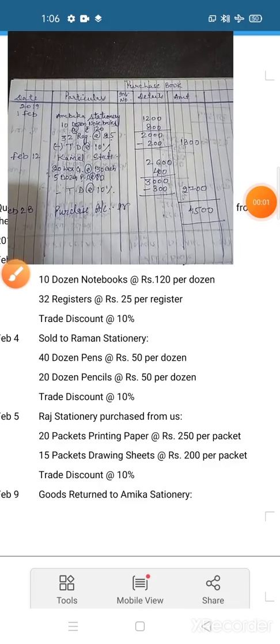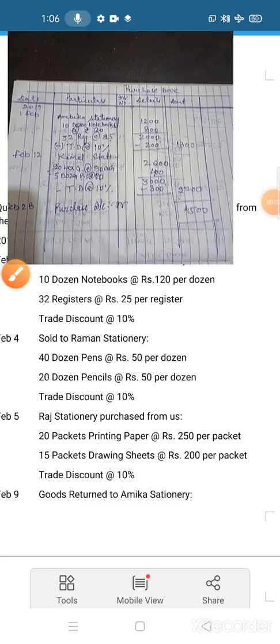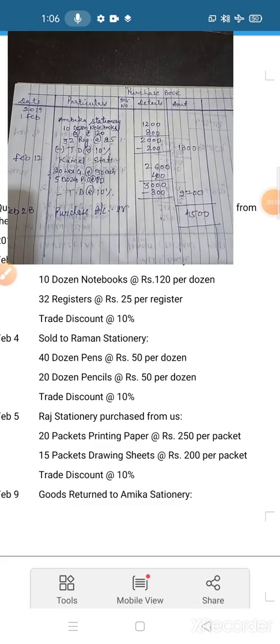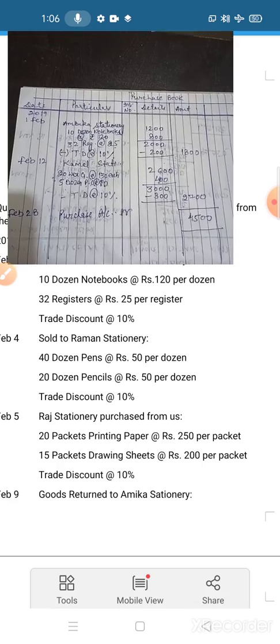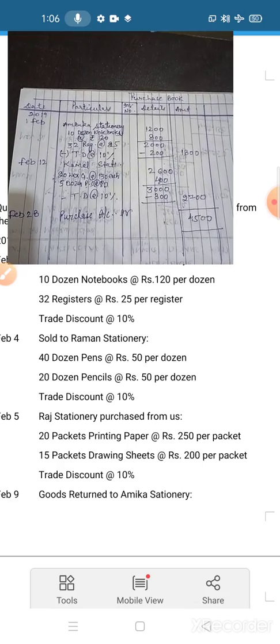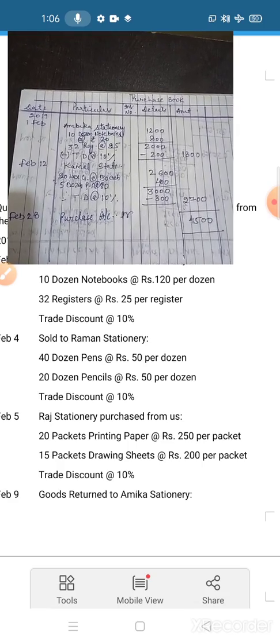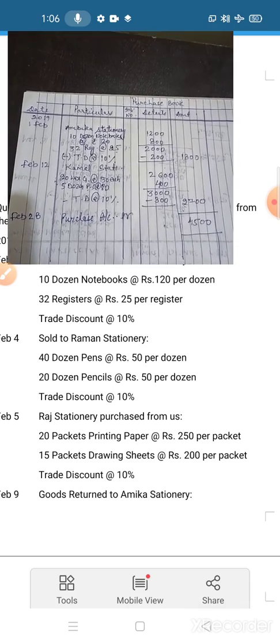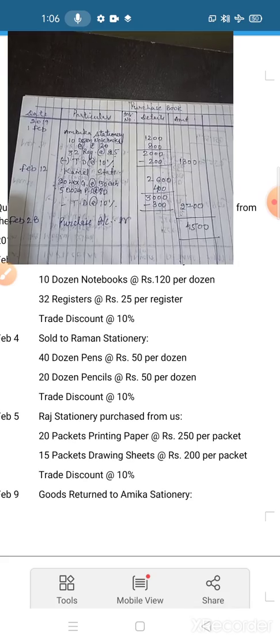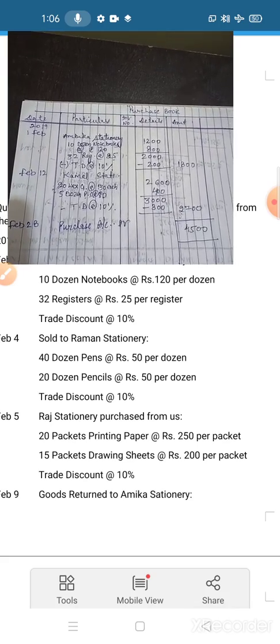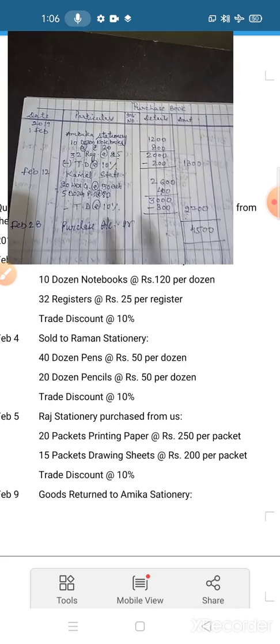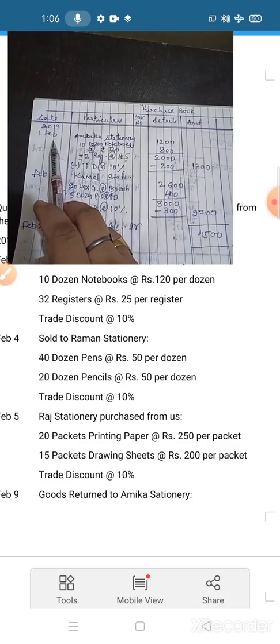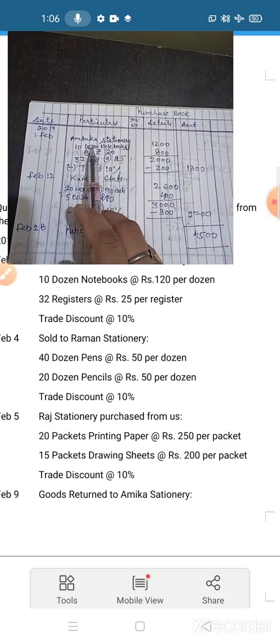So children, this is the purchase book which I have made already. Now see, the format is the same. You have already done it in the previous class. Date, particulars, invoice number, details, amount. Now the transactions which we have classified previously, you have to record in the purchase book. Okay. So see, this is the first Feb transaction, purchase from Ambika Stationery.